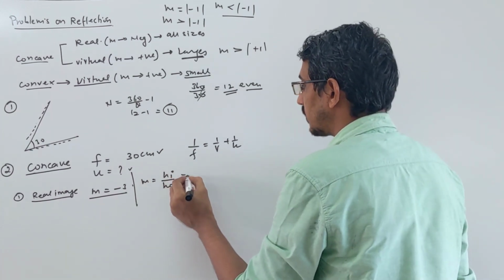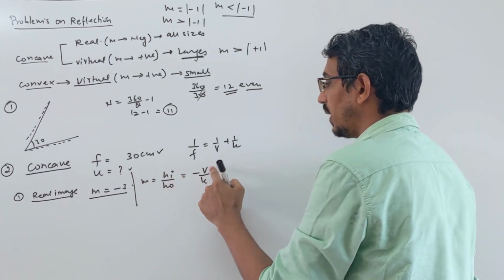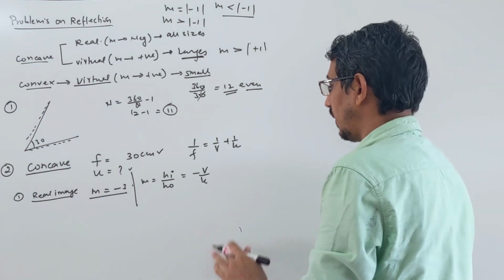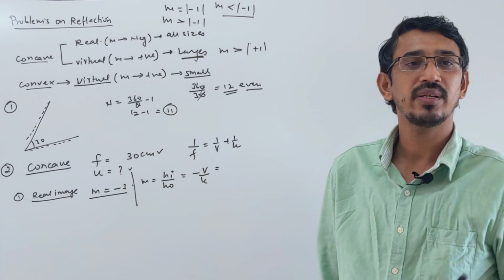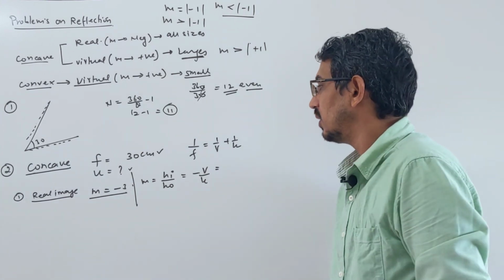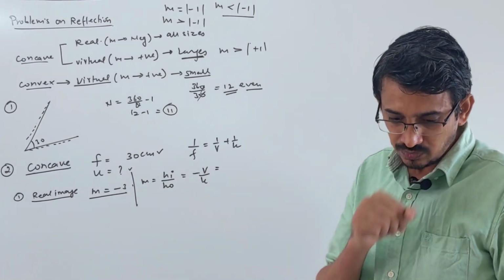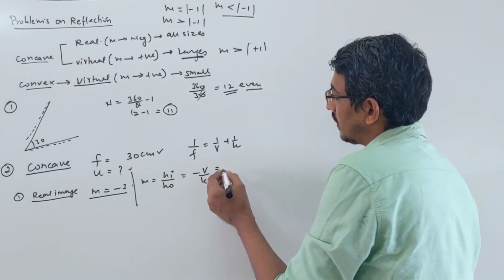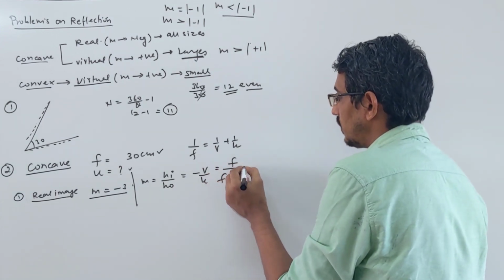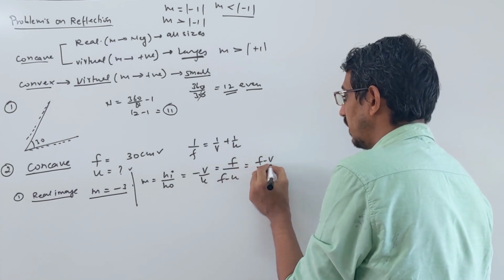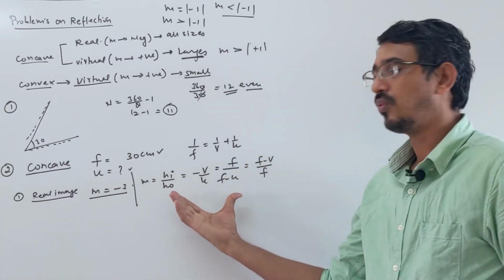Then you can also write minus v by u, if v and u are given. Then you can write it in terms of focal length and object distance, or focal length and image distance. In object distance format it is f by f minus u, and you can also write f minus v by f. These are all the formats.